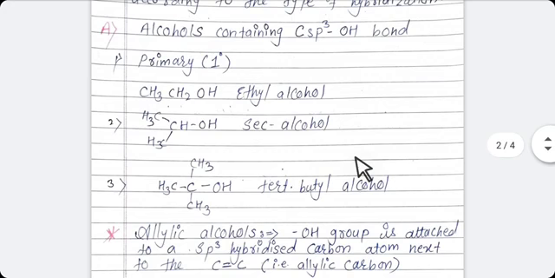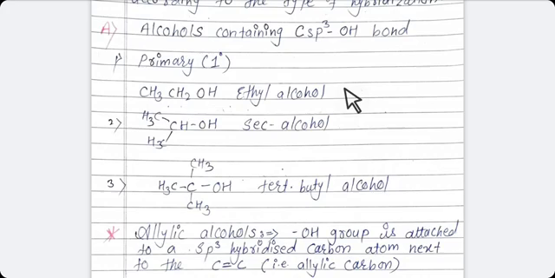Now see here, first primary. As you know, the carbon atom is sp3 hybridized and the functional group is attached to this sp3 hybridized carbon, but the carbon is a primary carbon. All of you know what a primary carbon is?